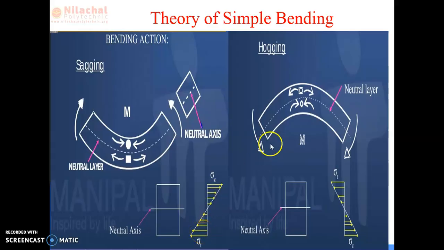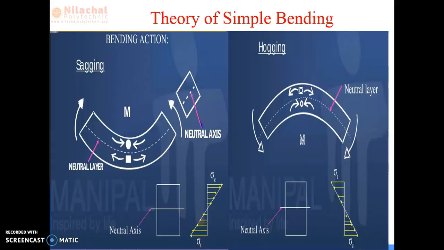Similarly, if you bend the beam by two downward forces, the top layer of the beam is going to increase while the bottom layer is going to decrease, and that will be a convex shape. Due to this convexity of shape of the beam, there is a neutral axis where no changes take place, and there is a tensile zone above and a compression zone below.